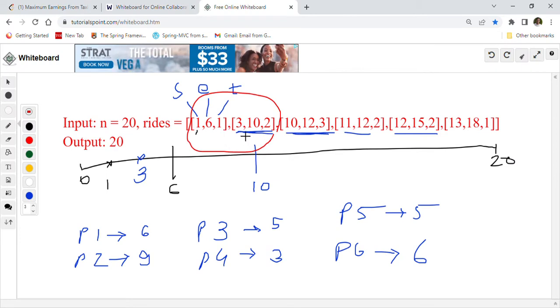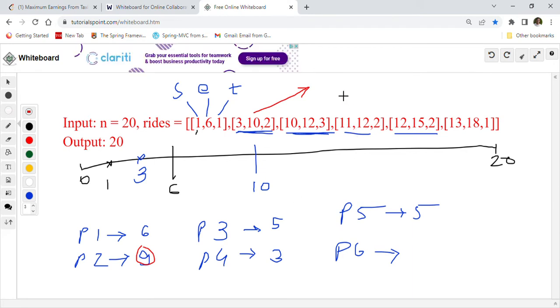So now we cannot take these two passengers at a time, because this is conflicting. This passenger is starting at 3 and that passenger is ending at 6. So we cannot take two passengers. We have to choose only one from these passengers, right? So for example, if we are choosing this passenger, this passenger will give us $9. So $9 is our profit from this passenger. Let's keep going now. So which one should we choose from these two passengers now? Which one should we choose?